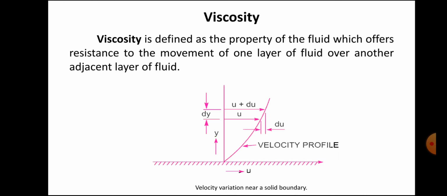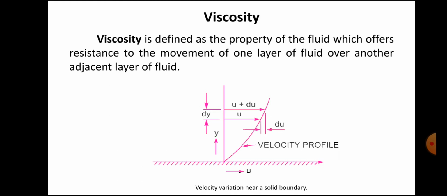Suppose instead of water we consider any oil, so oil has a higher viscosity compared with the water. So what is viscosity? It is a property of the fluid which offers resistance to the movement of one layer of fluid over another adjacent layer of the fluid. That is our definition of viscosity.